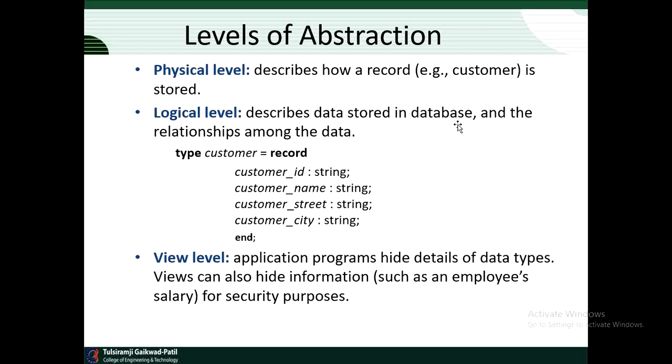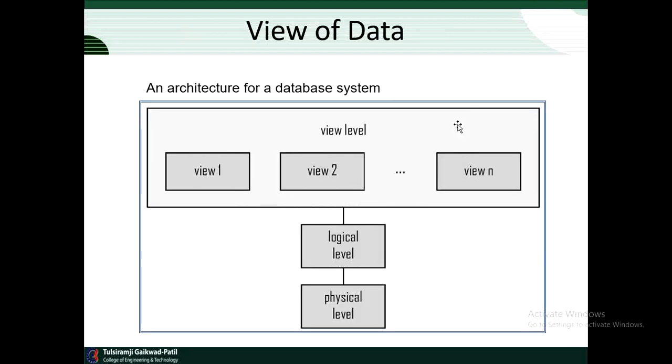So the level of abstraction, or we can say the abstraction part of a database management system, is very important while we are designing the database management system. Now we can see how the level of abstraction is used in the view of data. Here an architecture of the database management system for the different levels of abstraction is given.